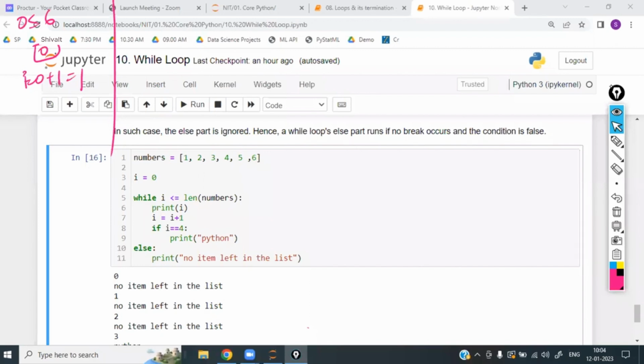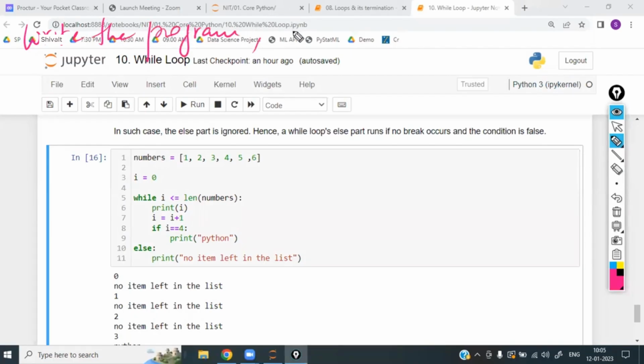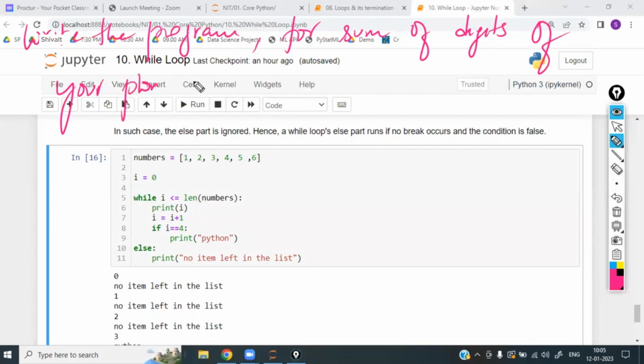That is the question. Write the program for sum of digits of your phone number, till you get the sum as a single digit.